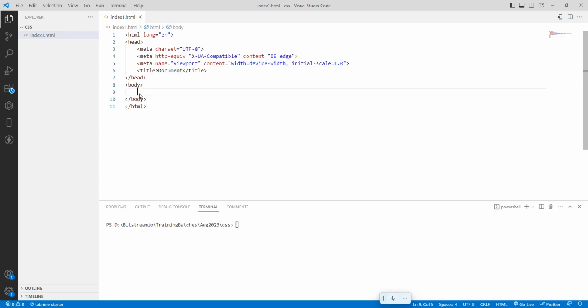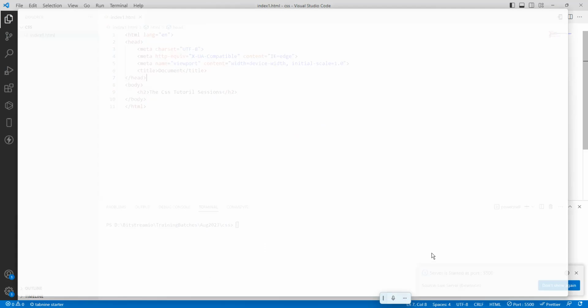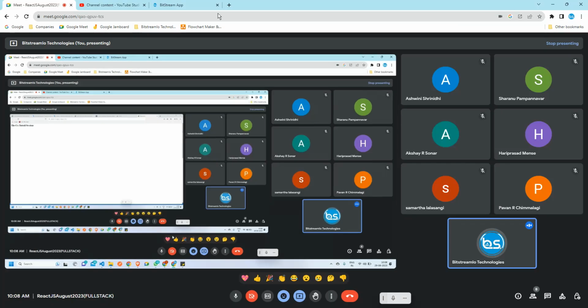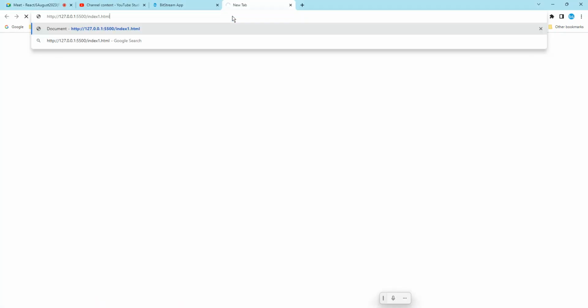I just want to add here an h2: CSS tutorial sessions. Save it. Right click, open with Live Server. Once we do that, it automatically opens in your default browser. I set the default browser as this one, which is not Google Chrome. I will cut it and add it here in the browser.